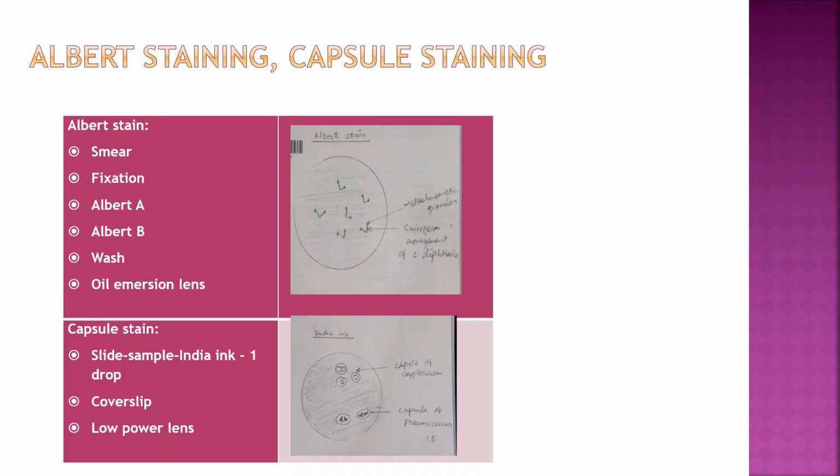Hello students, today we will see Albert staining, that is done for identification of metachromatic or volutin granules in case of Corynebacterium diphtheriae.